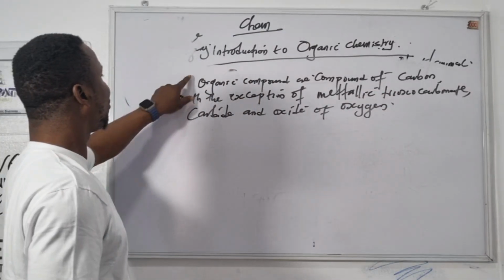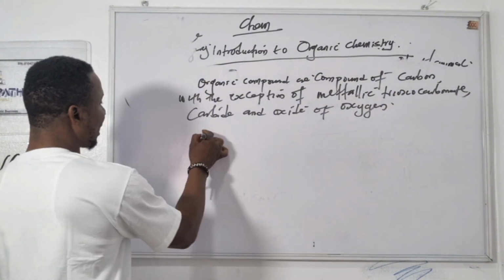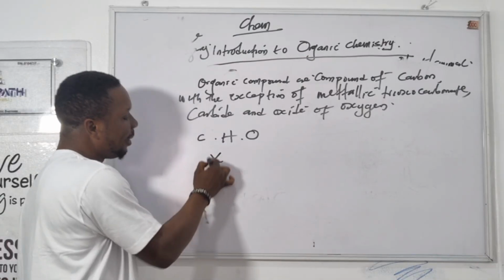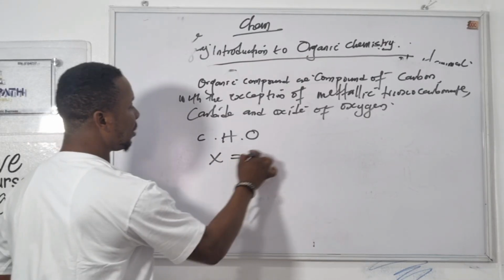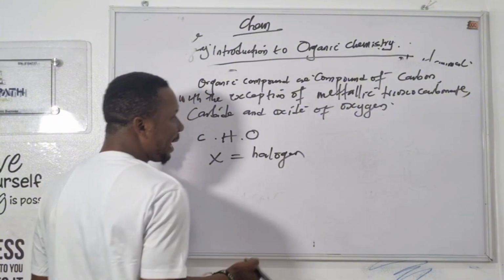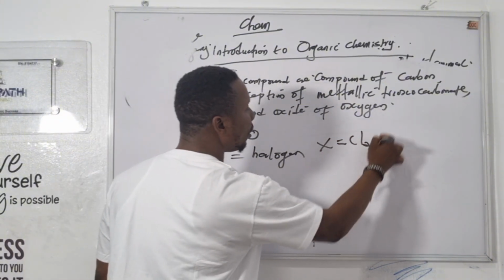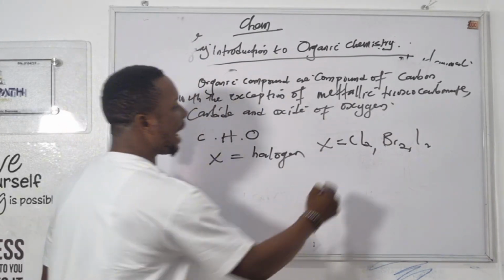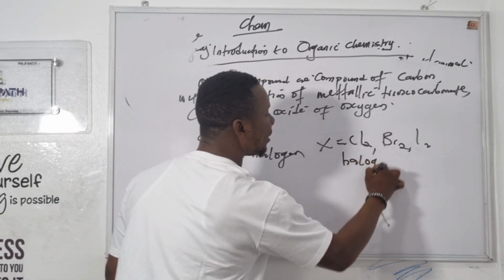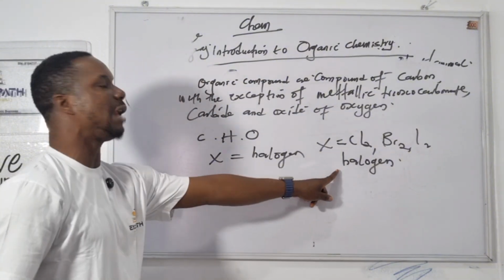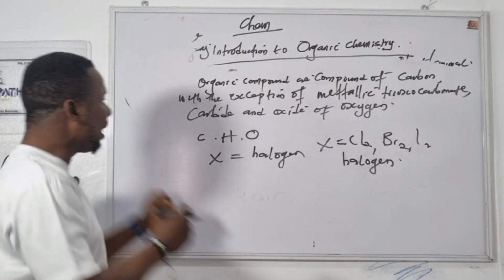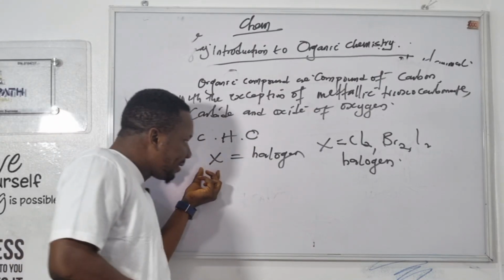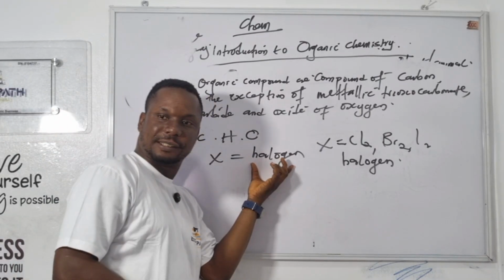So organic chemistry deals with the study of organic compounds such as carbon, hydrogen, and oxygen. These are important. And a little X. Whenever you see X in organic chemistry, it's talking about the halogens. So the X can be chloro, bromo, or iodo. We call these the halogens. So an organic compound includes carbon, hydrogen, and oxygen with a little amount of the halogens.